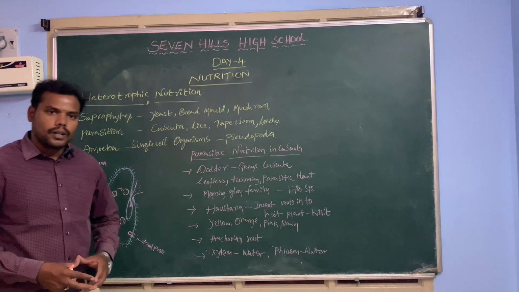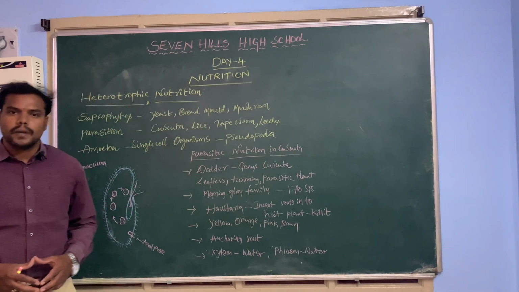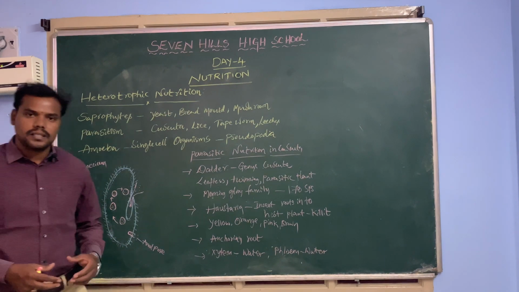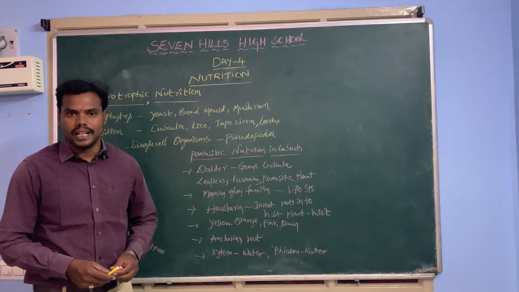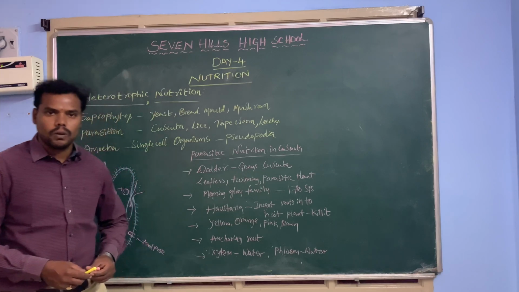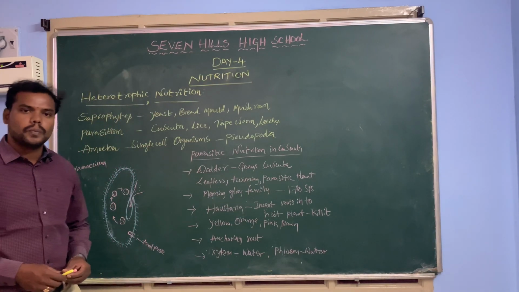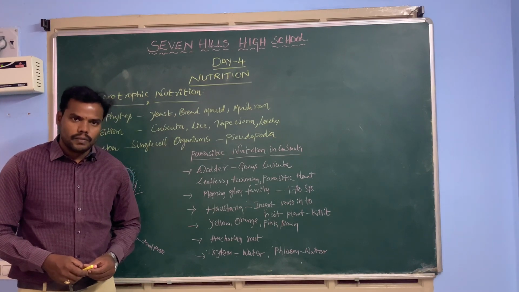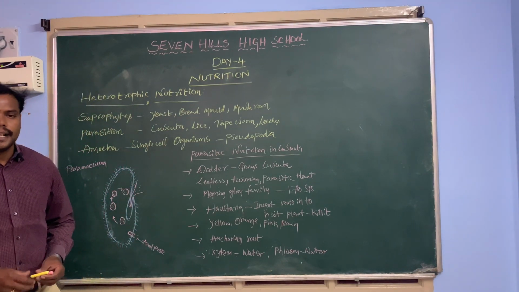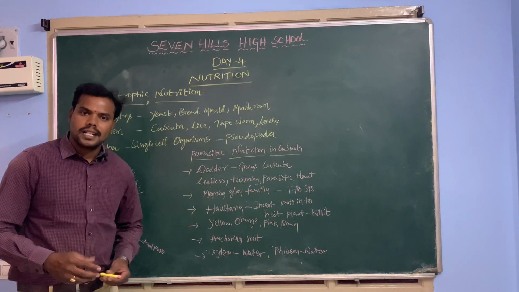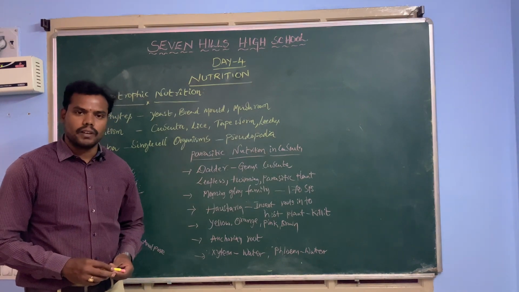In heterotrophic nutrition, organisms are unable to prepare their own food material. They depend on other organisms for their food needs. Why? Because they don't have chlorophyll, so they cannot perform photosynthesis, and they are unable to prepare food material. So they depend on other plants and animals for their food requirements.